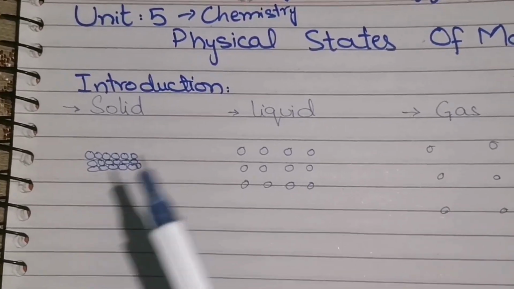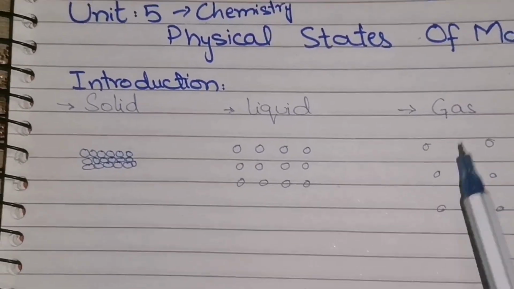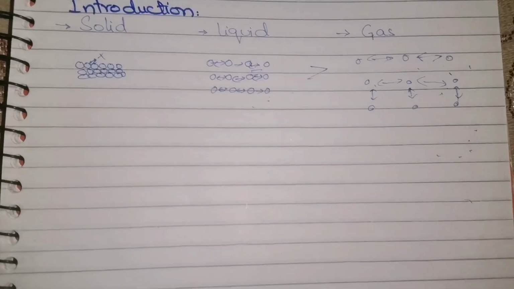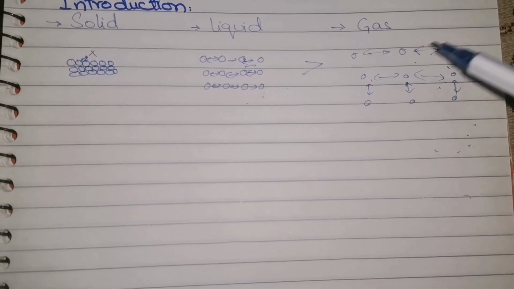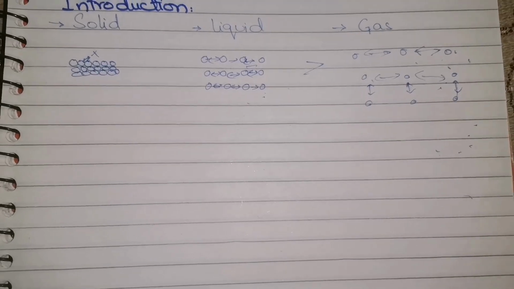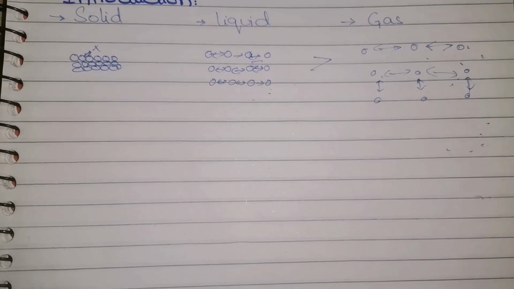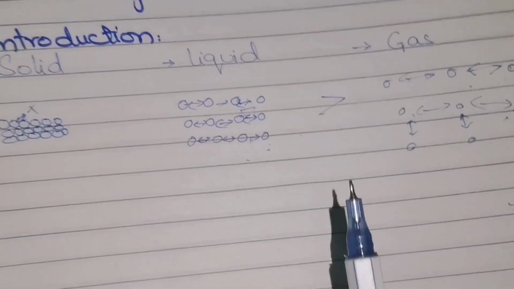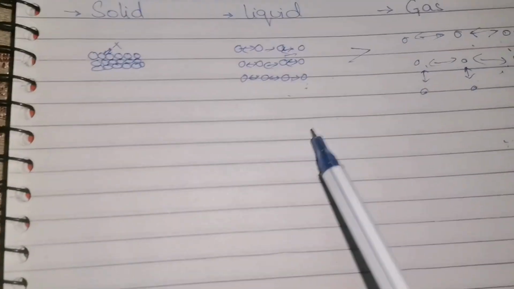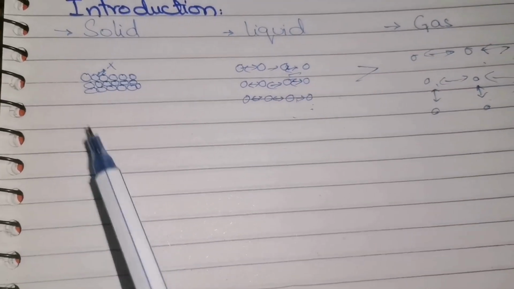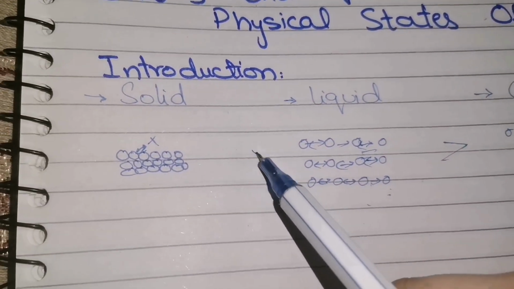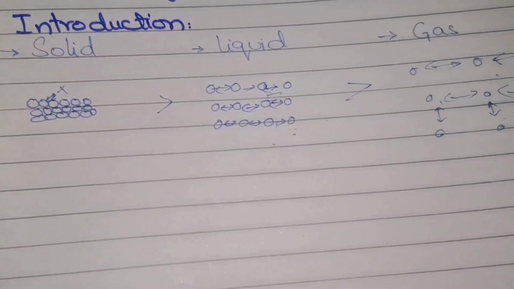As we move from solid to liquid and liquid to gas, the intermolecular forces between them become weaker because of the distance. Now have a look at these diagrams. The molecules of gases are far away from each other. Their force of attraction will be low. In liquids, they are a bit closer to each other, hence their force of attraction will be more than that of gases. And here there is almost no space between the molecules, hence their intermolecular forces will be the strongest and will be greater than that of the liquids.